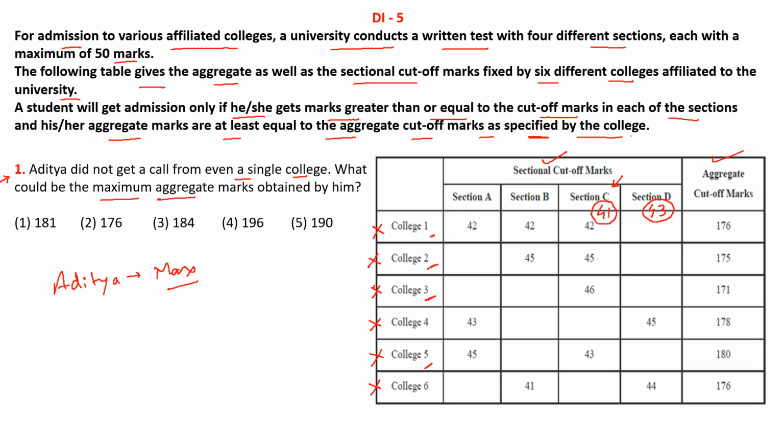So by scoring 41 and 43 in section C and D respectively, he won't be able to get a call from these 6 colleges. And in order to maximize the score, if he could get 50 marks in section A and 50 marks in section B, then his total score would be 50 plus 50 plus 41 plus 43, that would be equal to 184. So even after getting his maximum score of 184, he won't be able to get a call from any of the 6 colleges. So our answer option is 3, which is 184.